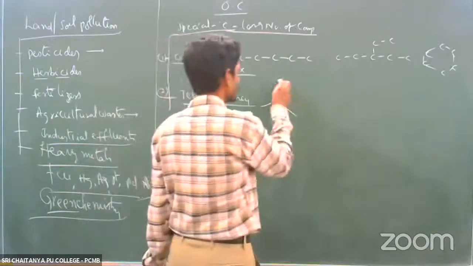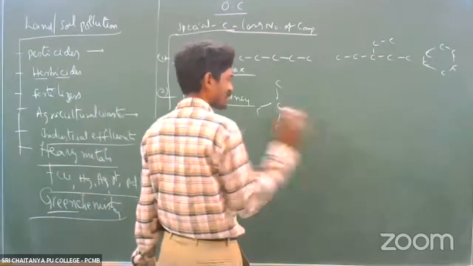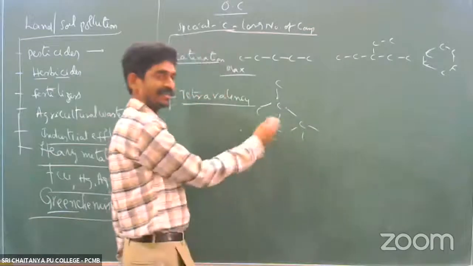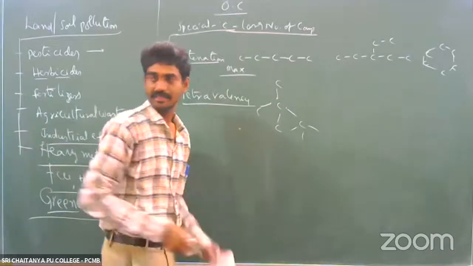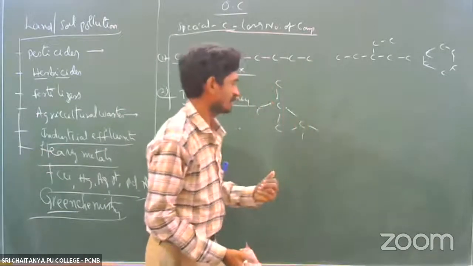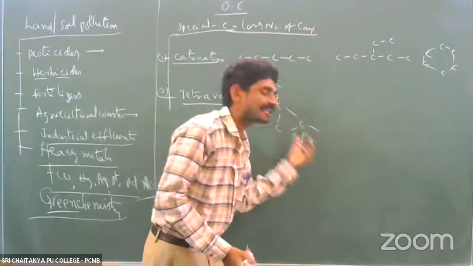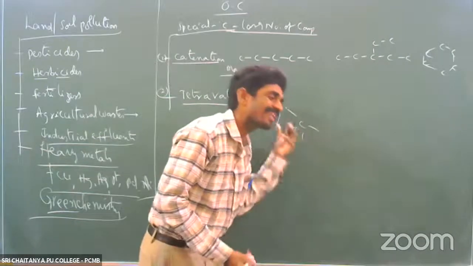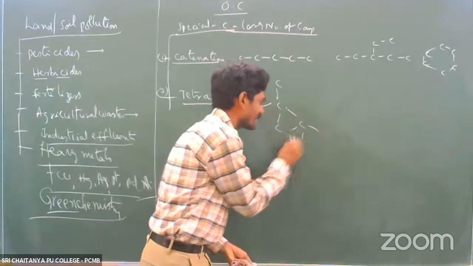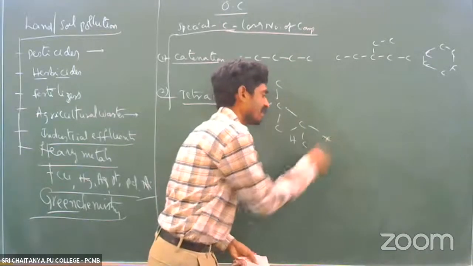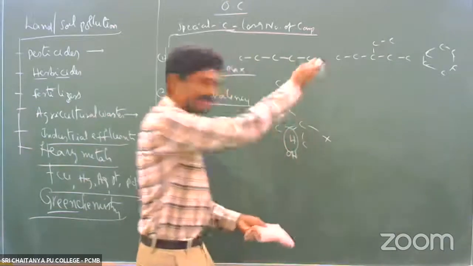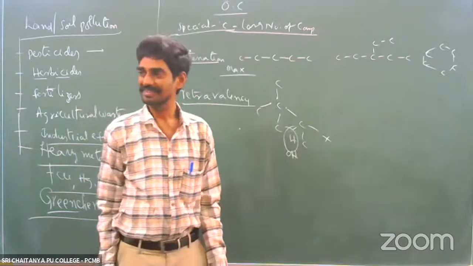For example, a compound is there like this, and this carbon is again bonded with another three carbons or three hydrogens or other atoms. One carbon can form four covalent bonds with the same carbon atoms or with other atoms like hydrogen, nitrogen, oxygen, sulfur, halogen. Here hydrogen is there; if you remove this hydrogen and place another atom there, it becomes a new compound by substitution.